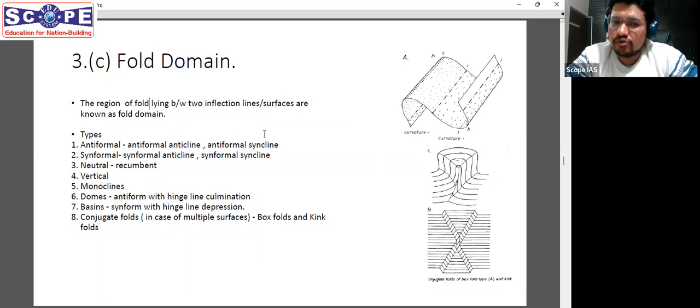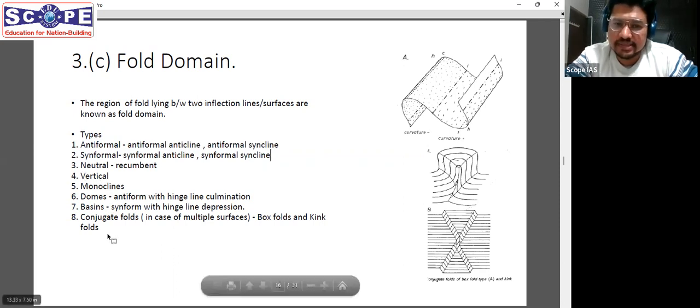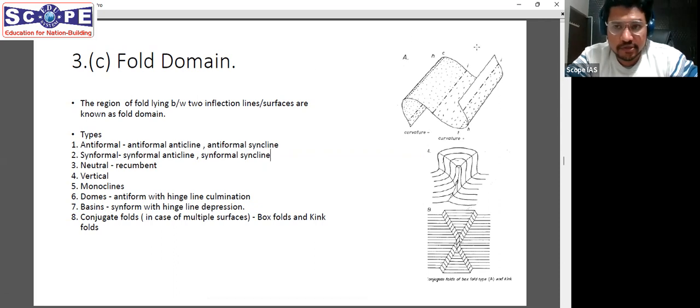What are their types? So of course, we all know there are many types: antiformal, synformal, and then we have discussed in class that there are anticlines and synclines, and what are the differences between antiforms and anticlines. So that is something which must have helped you here. Then there are vertical folds, monoclines, neutral folds, all these have been written over here. You can go through them later on.